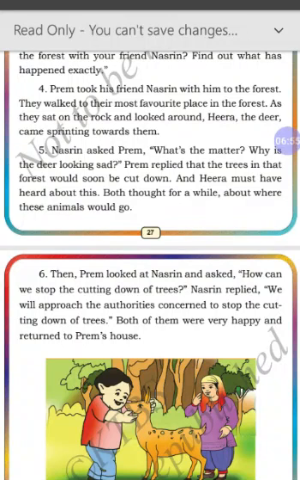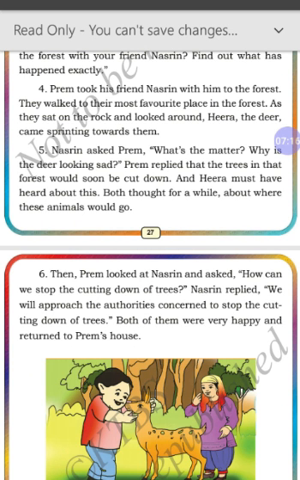And Hira must have heard about this. Even Hira knew about this beforehand. She understood what the problem is. Both thought for a while about where the animals would go. So now both of them are worried about the animals' shelters. If the trees are cut down, what may happen to the animals they are worried about?